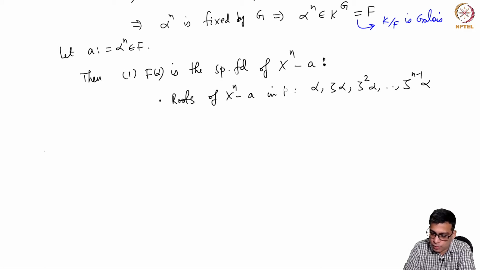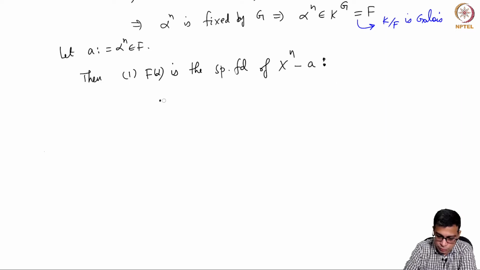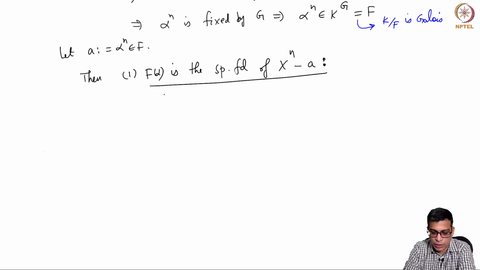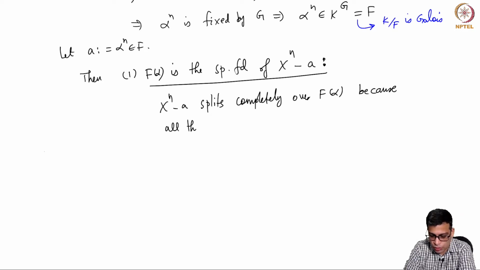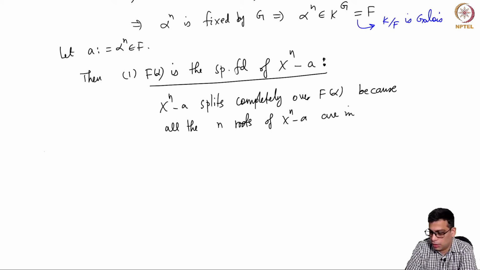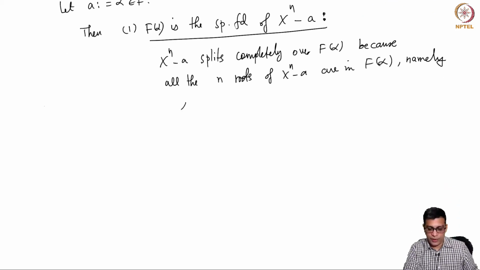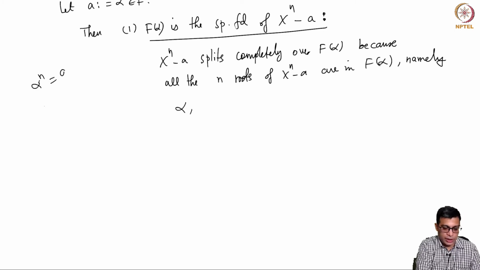Let me prove this carefully. F(alpha) is the splitting field of x power n minus a. This is because x power n minus a splits completely over F(alpha), because all the n roots of x power n minus a are in F(alpha). Namely, what are the n roots? Alpha is one of them, because alpha power n equals a.